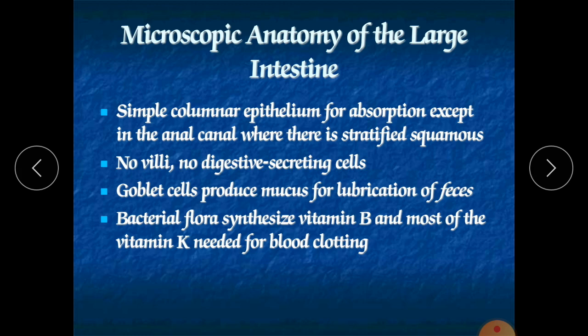Now the microscopic anatomy of the large intestine. Simple columnar epithelium for absorption, except in the anal canal where there are stratified squamous epithelial cells. There are no villi and no digestive secreting cells. Absorption is there but not like the small intestine. Goblet cells produce mucus for lubrication of feces. It smoothens the feces and helps their forward movement. Bacterial flora synthesizes vitamin B and most of the vitamin K needed for blood clotting.